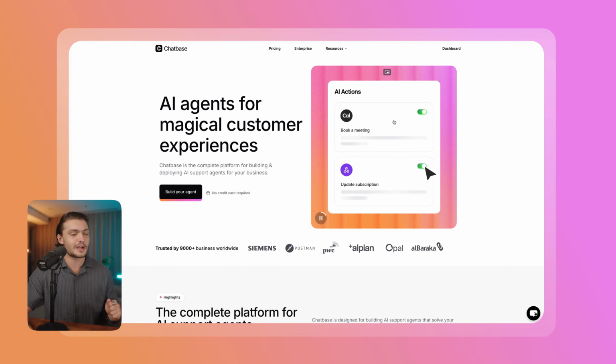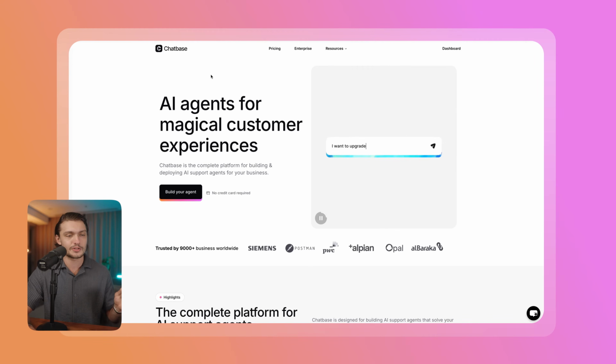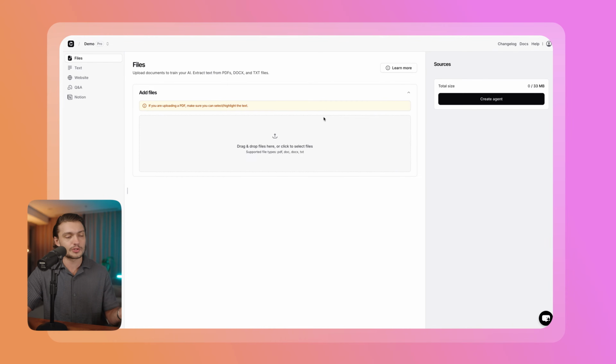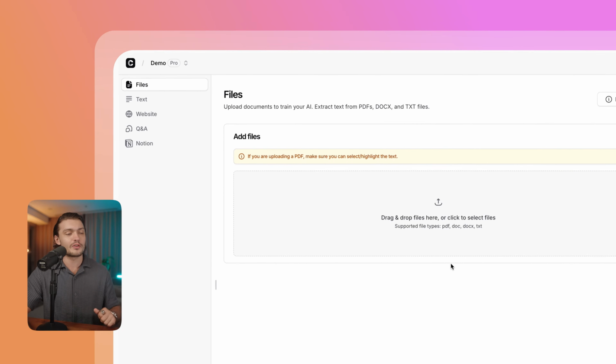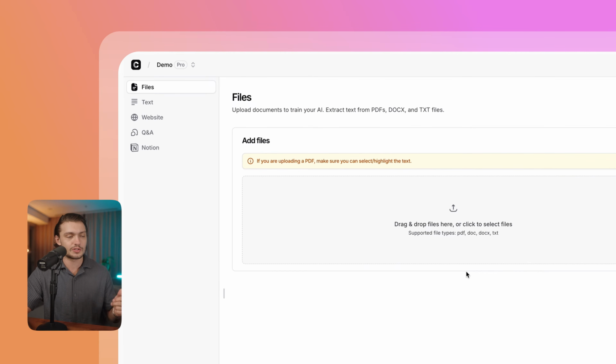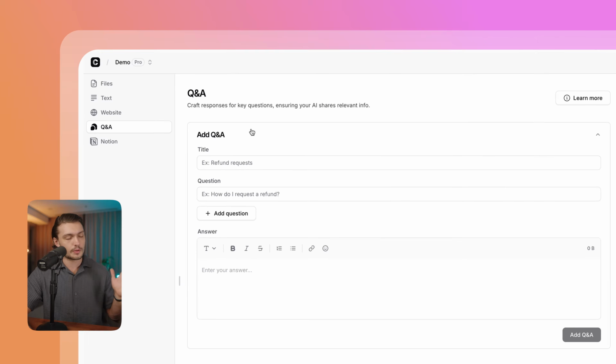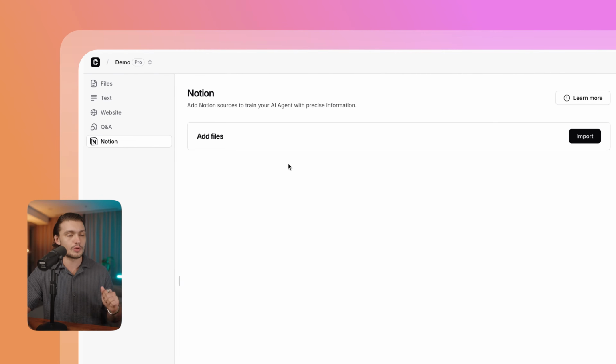Now, to get started building our AI coaches, head over to chatbase.co. After you've signed up and logged in, you can click on Build Your Agent to get started. In here, we'll be presented with the option to train our AI with our data. We can train it on files like PDFs, docs, or TXT files. We can also insert just raw text. We can also add a website. There's also an option for Q&A, and lastly, a Notion database.